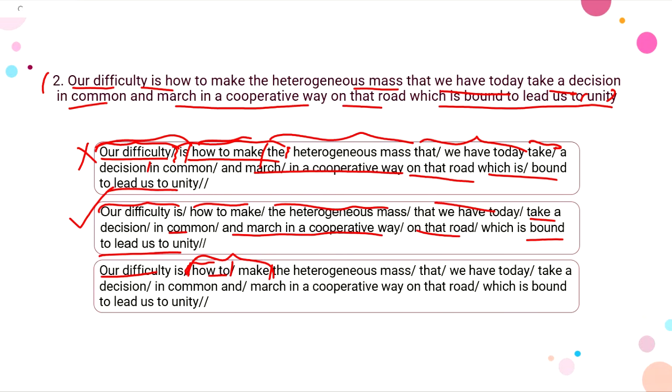It should have been "how to make", the pauses should have been here and here, right? But we got a pause here, which makes this option wrong, right? So option B here should be the correct option. So let's move on to the next slide.